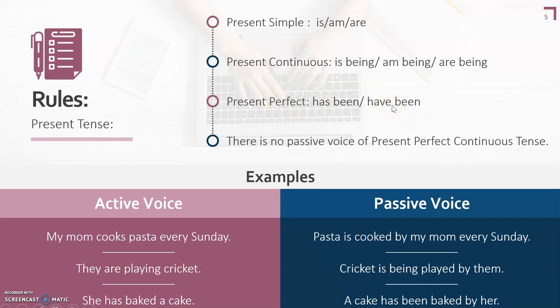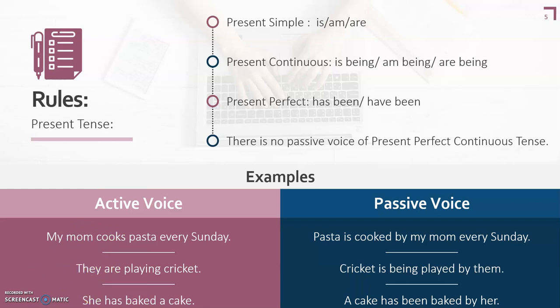Now, one thing more you need to remember is that we are going to use the helping verb looking at the object which comes in the beginning. I have already talked about it in my previous slide that the helping verb always depends upon the word that comes in the beginning of the sentence. Here the active voice is: my mom cooks pasta every Sunday. Now please make sure that you identify subject, verb and object first.